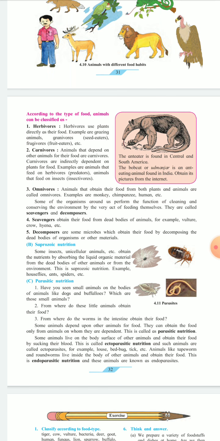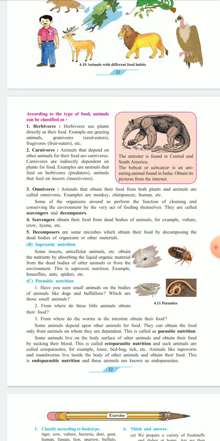Some animals depend upon the other animals for food. They can obtain the food only from animals on whom they are dependent. And this is called parasitic nutrition. Parasitic means they live on the other animals. Para means separate, another body, and they get the nutrition from other animals or other bodies. So they are known as the parasitic animals, and the nutrition is known as parasitic nutrition.